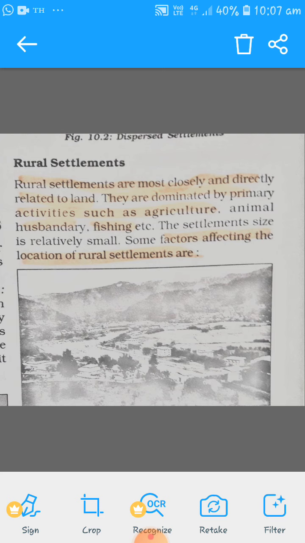Here you can see they are mostly agricultural, and people depend on primary activities. The size of the settlement is comparatively small compared to urban settlements. You cannot compare your village settlement with big cities, metro cities, mega cities like Mumbai. Now you can see the image also, please.